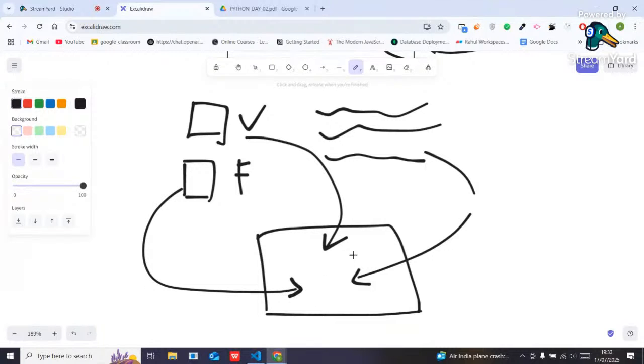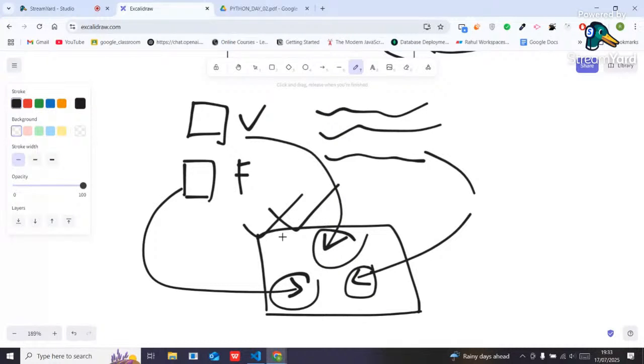Now I can say that this variable, this function, and this data are present in a single unit. Now this single unit is called what? Encapsulation. Got it, people? Understandable, guys? Encapsulation.